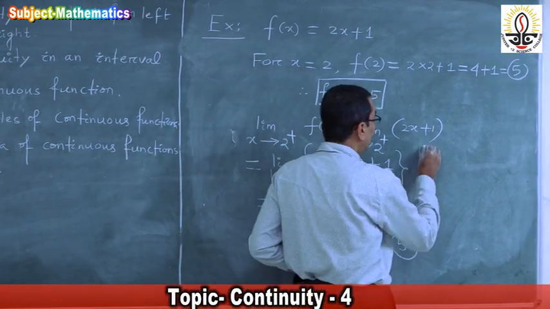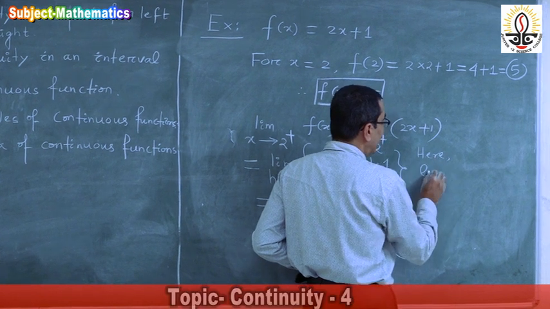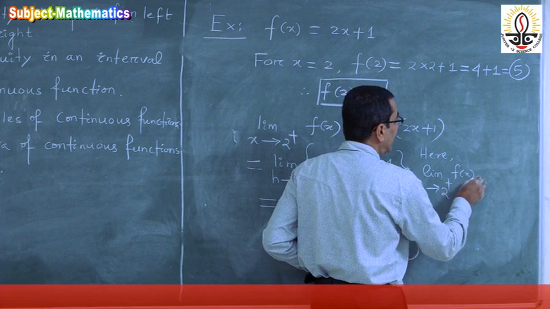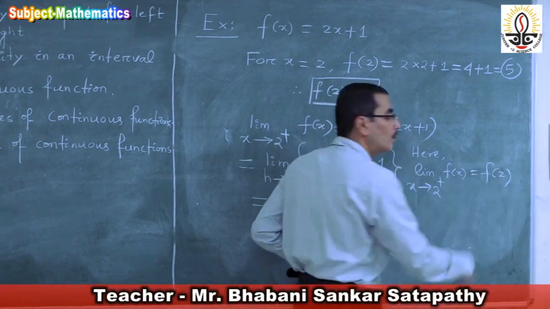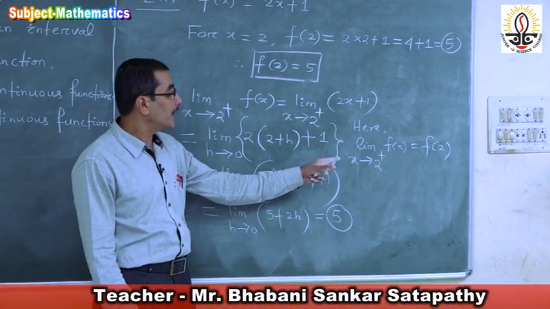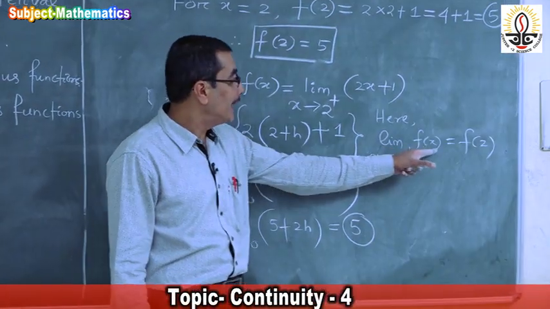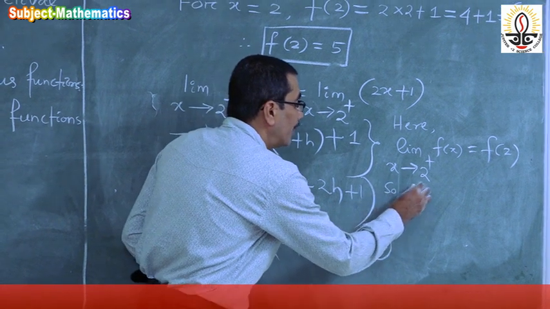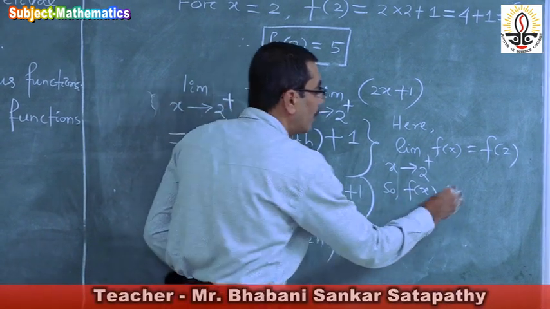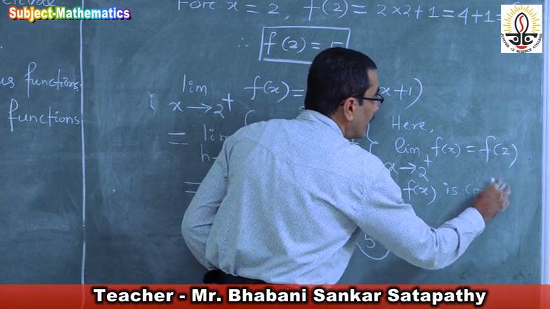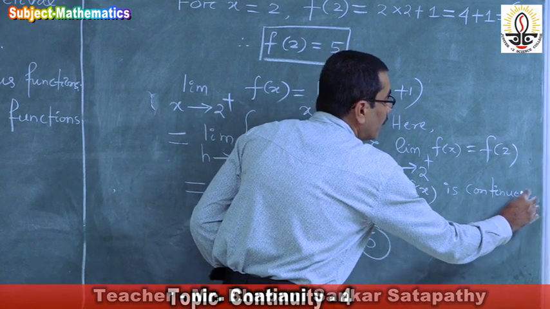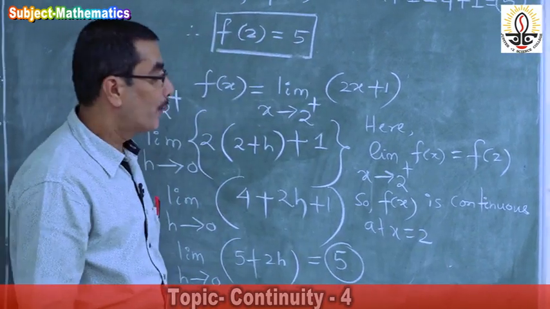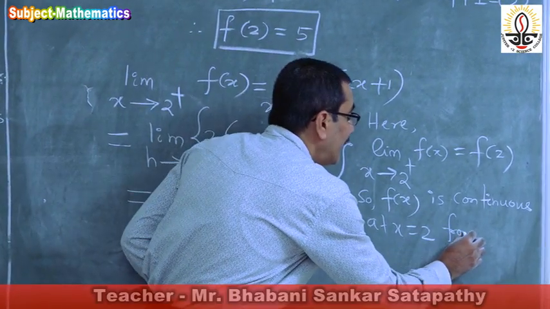Therefore here limit x approaches to 2 plus f of x is equal to f of 2. So we can write the function f of x is continuous at x is equal to 2 from right.